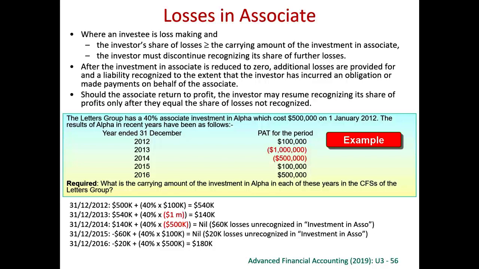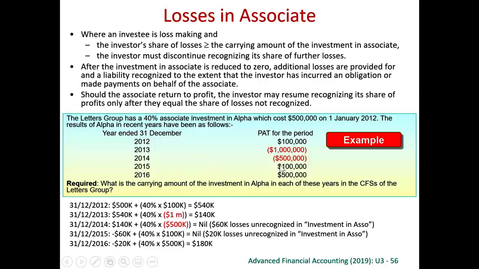If that is the case, we still have 60,000 loss we haven't recognized because the investment in associate is already 0. It should not be a credit because there's no liability. So the worst case of my investment should be 0 only because I don't guarantee anything. Right? So there is no liability. The worst case of an investment is only 0.